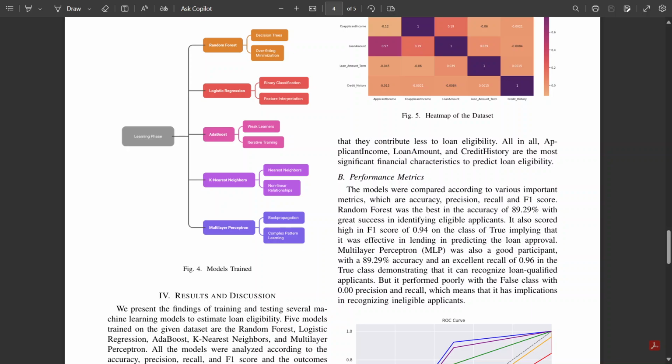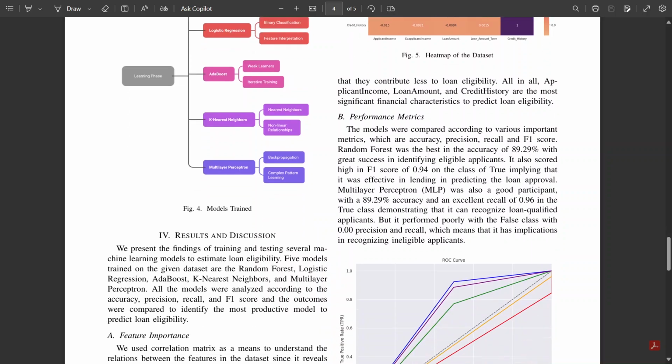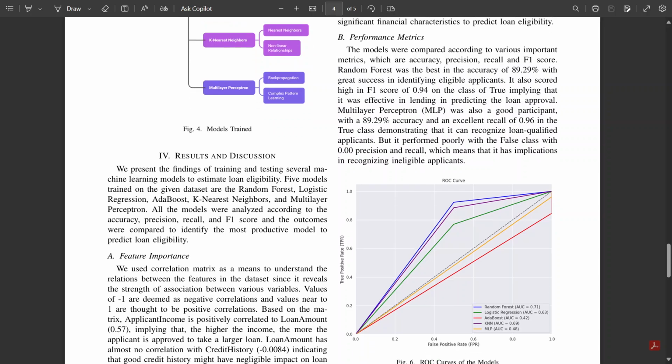Next, we evaluated our five models: random forest, logistic regression, AdaBoost, k-nearest neighbors, and multi-layer perceptron. We looked at their performance using several metrics, including accuracy, precision, recall, and F1 score. The random forest and multi-layer perceptron models were the clear winners, both achieving an impressive 89.29% accuracy.